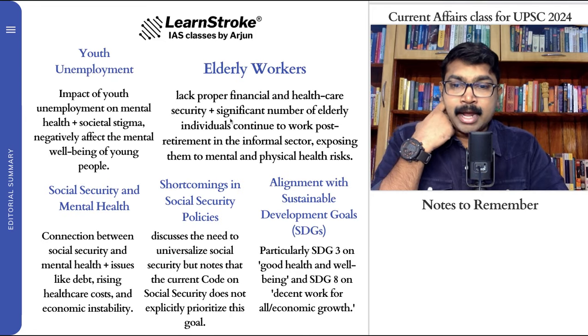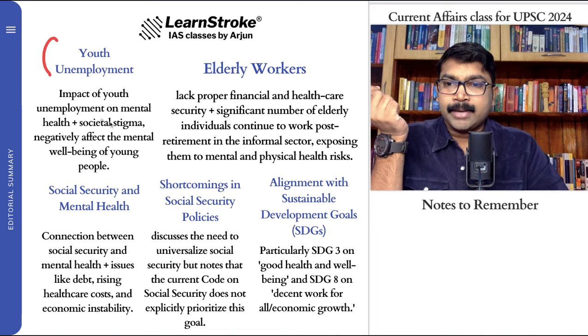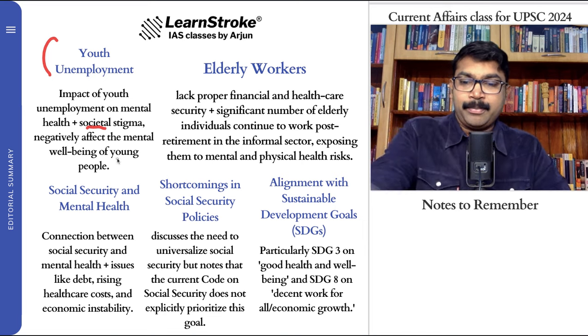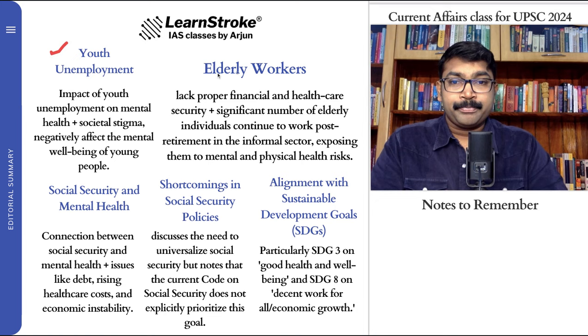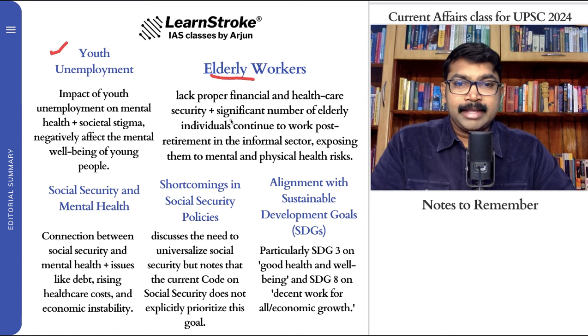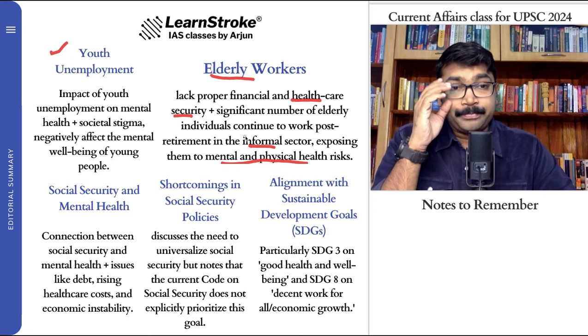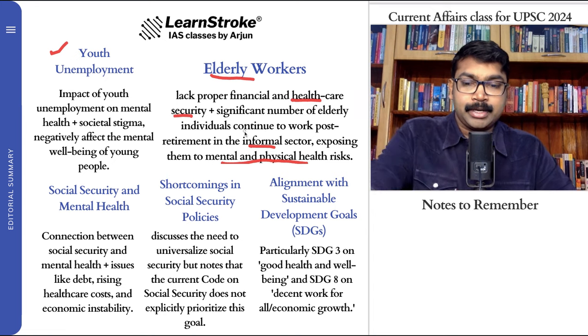And what are some of the other important points? Let me quickly mark youth unemployment. You can see the societal stigma that you're not getting a job negatively influences young people, that you're still at this age and you're not finding one. So unemployment among the youth is a big problem. What about elderly workers? They do not have proper healthcare security, and a significant number of old people are working in the informal sector, exposing them to mental and physical health risks. You see old people working as watchmen and doing petty jobs in big companies and the informal sector, exposed to huge mental and physical health risks.